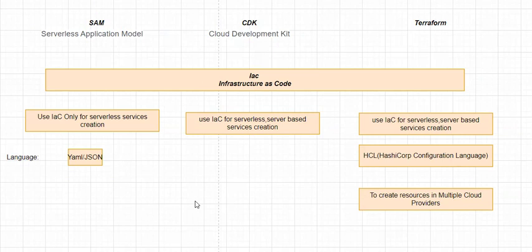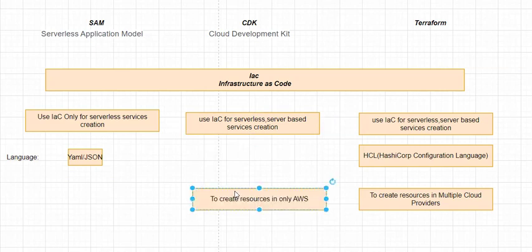You prefer it if you want to create infrastructure as code, or your template, for both server based services as well as serverless services in AWS cloud, only in AWS cloud, by using programming languages like Python, Java, TypeScript or C Sharp. In that scenario, CDK or Cloud Development Kit is preferred.